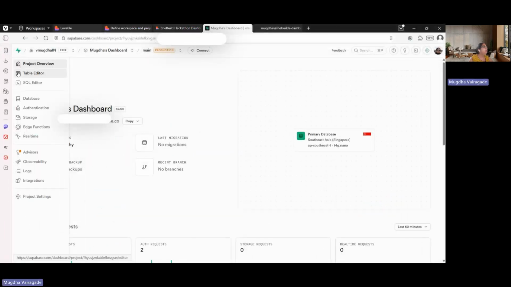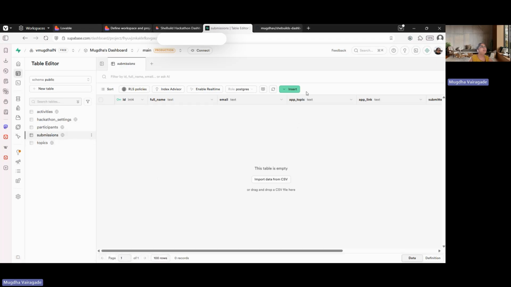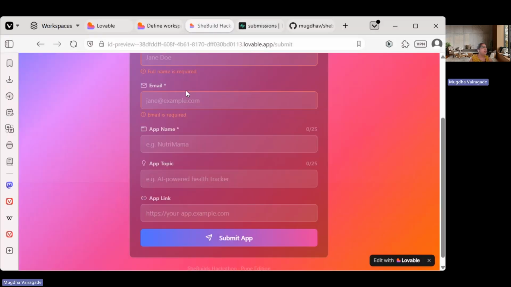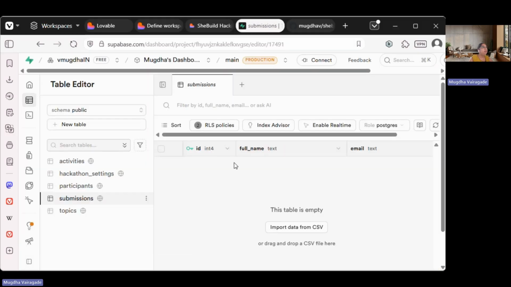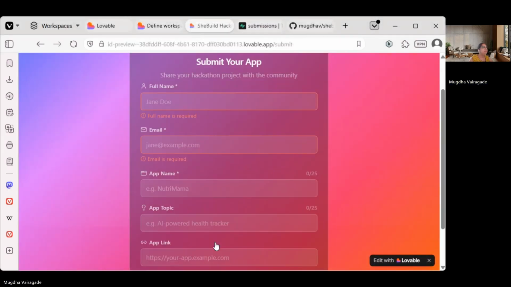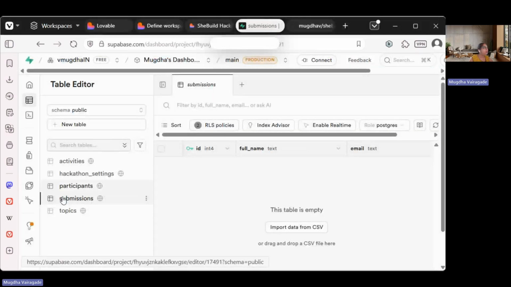It's nothing but a bunch of tables. See, your submissions, it has ID, full name, email, app topic, app link, just like what you have, exactly mirroring the structure, right? So we have a table to receive the data that somebody will submit here. So creating Supabase connection is also important for that purpose.